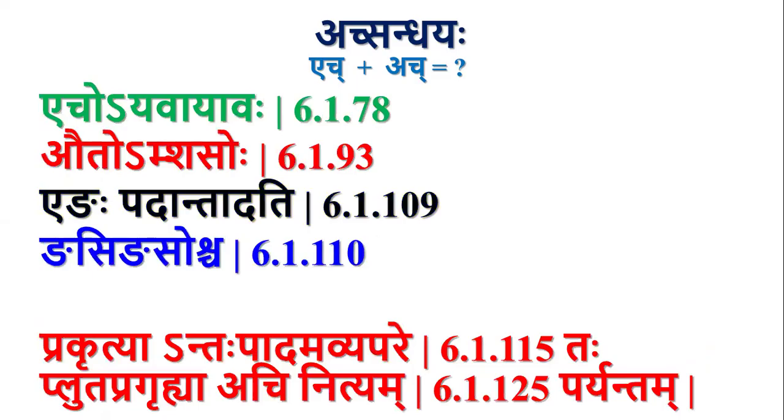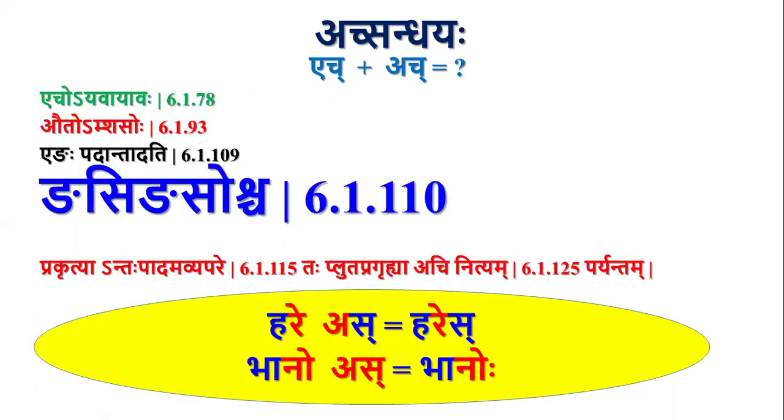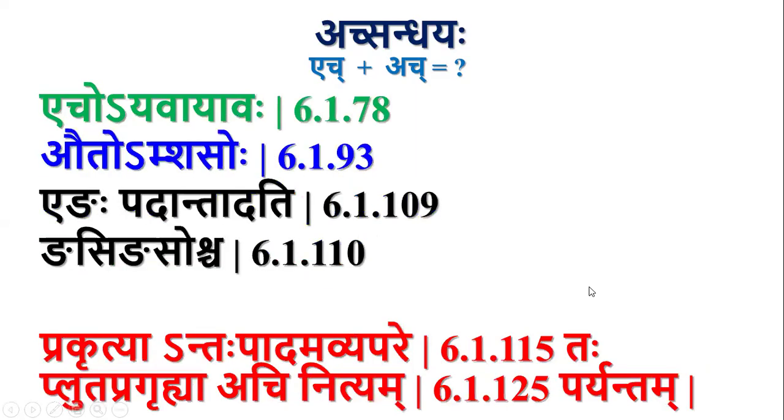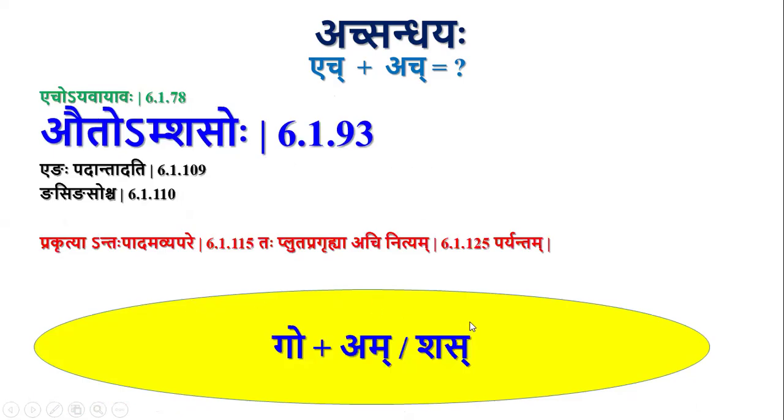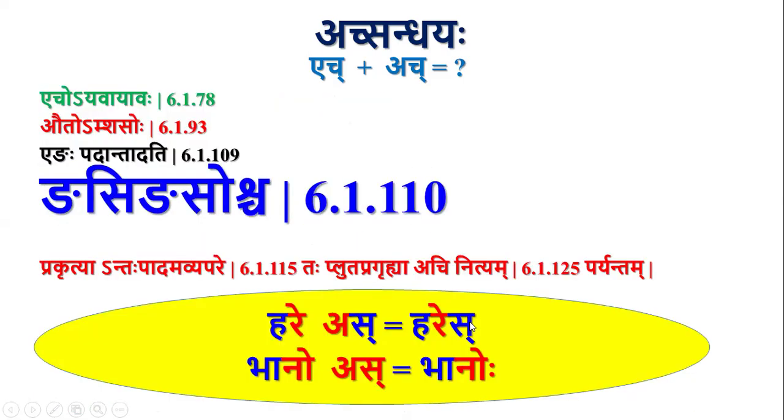Next, Gnasignasoscha. Even though that E or O are not present at the end of a pada, like Ayah or Bhano, they are not pada. Still, whenever they are followed by Gnasi or Gnas Pratyaya, then there will be Purva Rupa instead of Echo Yavayavaha. So E plus A becomes E only, O plus A becomes O only.